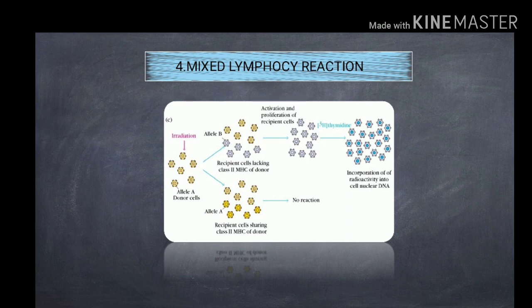The stimulator cells are X-ray irradiated or treated with mitomycin C. The T cell activation is indicated by the proliferation of the recipient T cells. It is measured by the uptake of H3 thymidine. The intense proliferation of the recipient lymphocytes indicates the poor prognosis of survival of the graft.